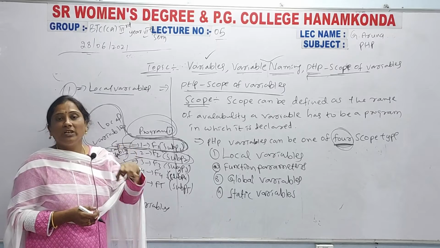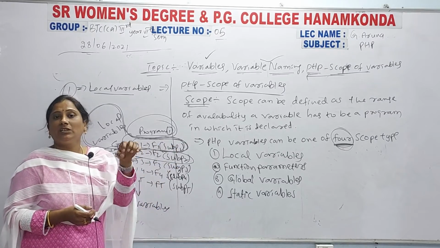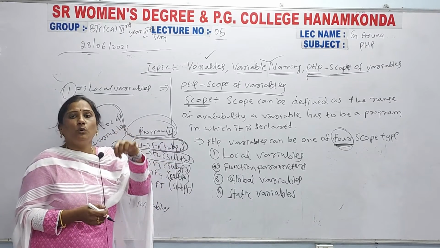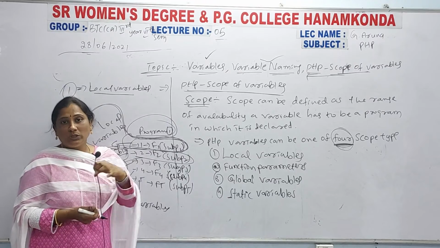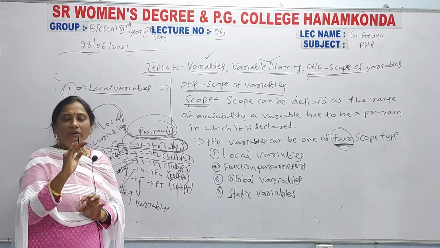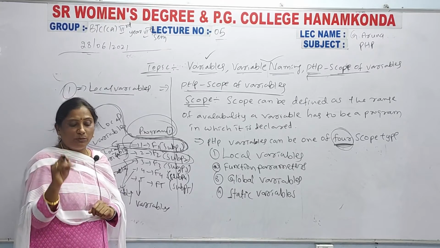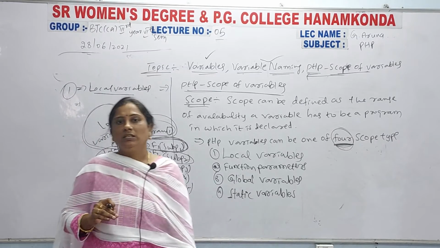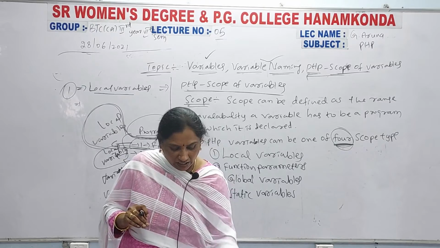Why? Because those variables are locally declared. Clear definition? Local variables means the variables can be used only locally.